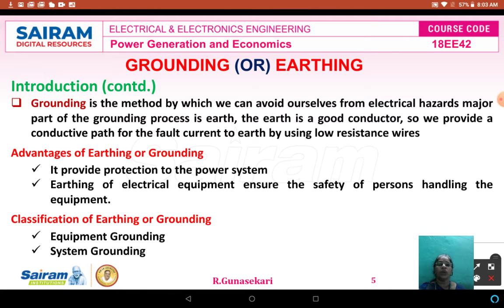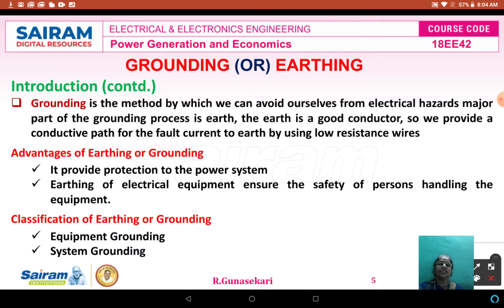What are the advantages of grounding? It is used to protect power system equipment, substation equipment, and electrical system equipment, anything. And the grounding of electrical equipment ensures the safety of the persons handling the equipment. These are the advantages of grounding or earthing.